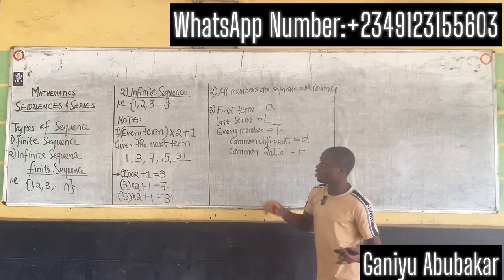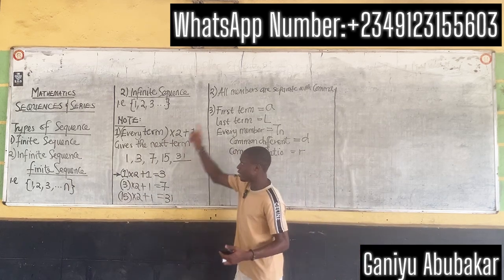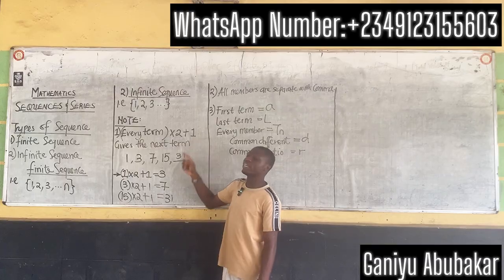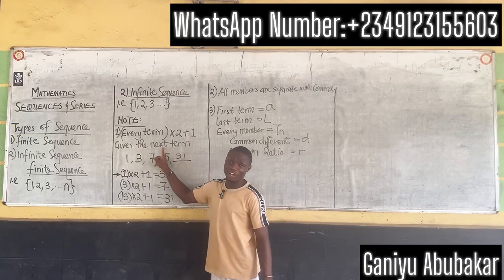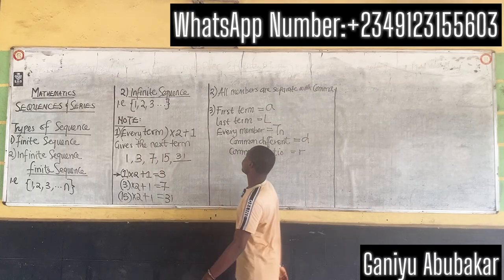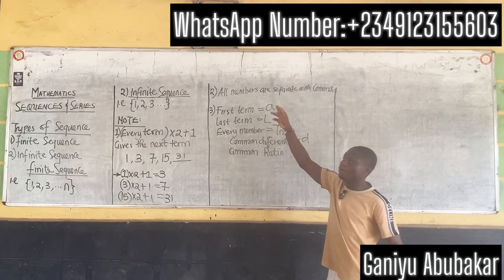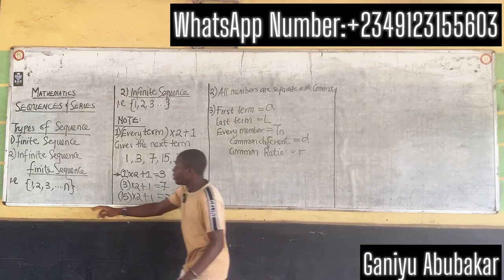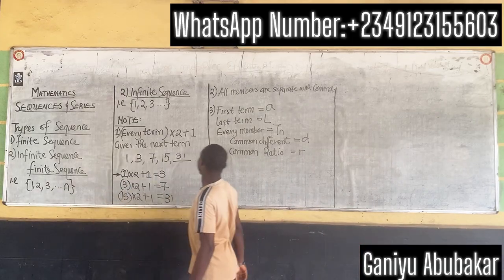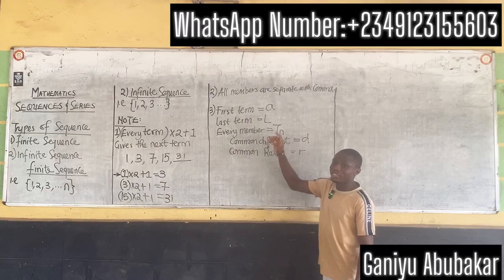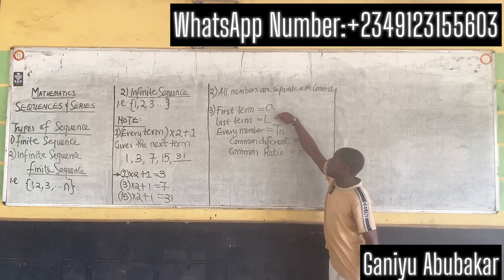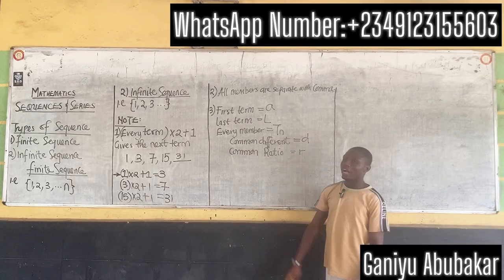Know the following. Number one is that every term times 2 plus 1 gives you the next term. I've explained this earlier. We also note that all members are separated by what? Commas, as you can see. This comma has separated the members. Number 3 is that note that we have A, L, Tn, D, and R.